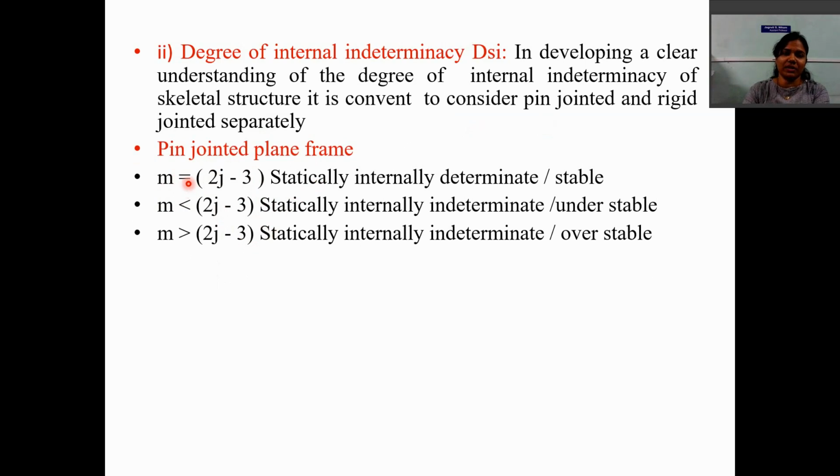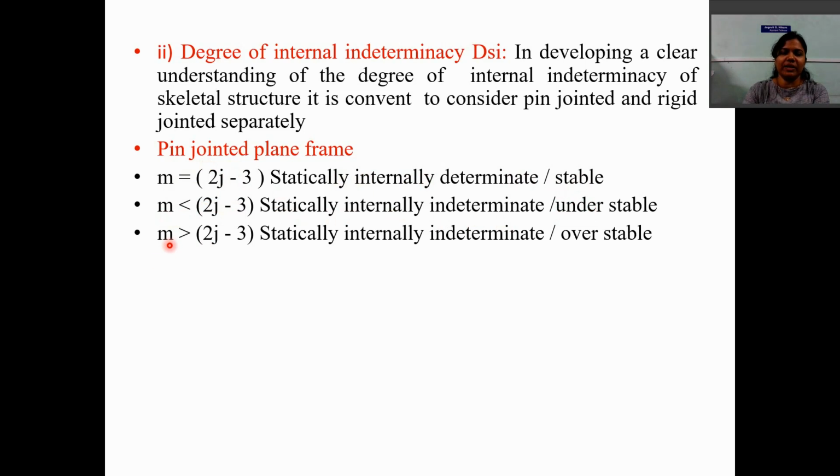Means in the case of a truss, if you consider a pin jointed truss, then we check the stability of the structure by this equation, that is m is equal to 2j minus 3, where m stands for the number of members of the truss and j stands for the number of joints in the truss. So if this equation is satisfied by the frame, then that frame is called a statically internally determinate frame, or we can say a stable frame. But if in any frame m is less than 2j minus 3, then that frame is a statically internally indeterminate frame, or we can say an unstable frame.